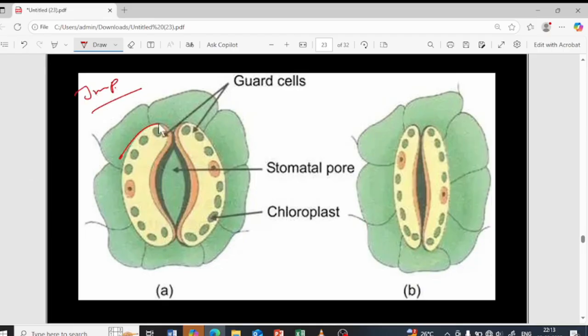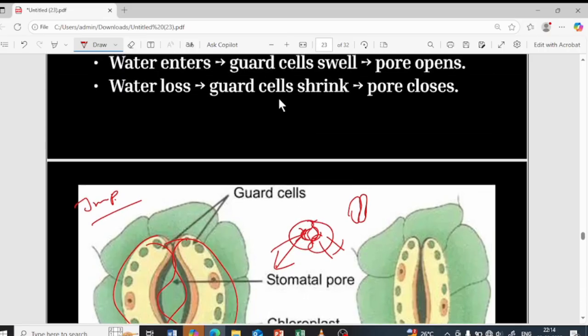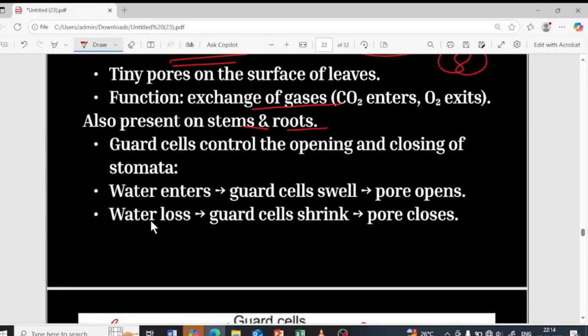So this is the guard cell of the stomata. When water enters into the guard cell, it will swell. These guard cells will swell and open. So this is how the stomatal pore is opened. When the water gets out of this cell, the guard cells will shrink and hence close. So this is how the opening and closing of the stomata takes place with the help of the guard cells. How exactly? By the entering of the water as well as the exiting of the water. Yes.